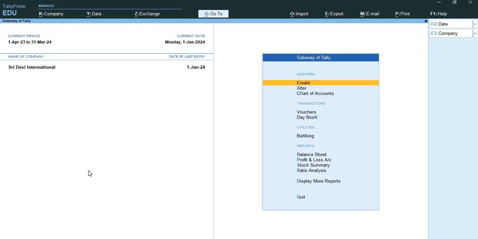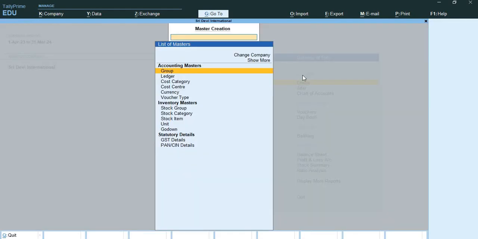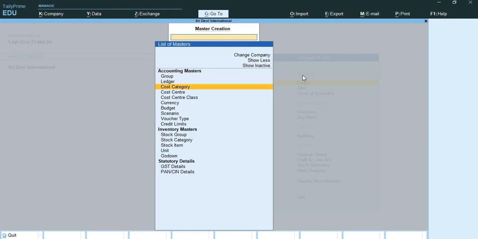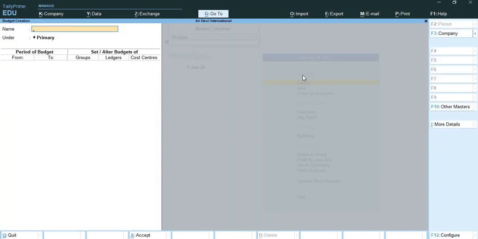So, first of all, we are going to go to Masters. This is the Gateway of Tally, and we will go under Masters and press Enter on Create. Then we will go to Show More, and here you can see that there is a Budget option showing under Accounting Masters. We will open it, and now they are saying to give a name to your budget. So let's suppose we are giving the name to our budget as November